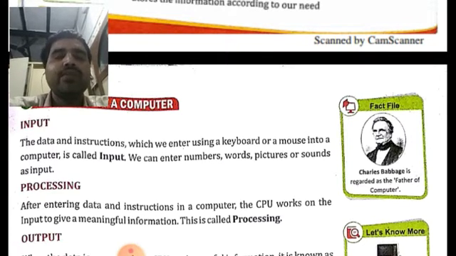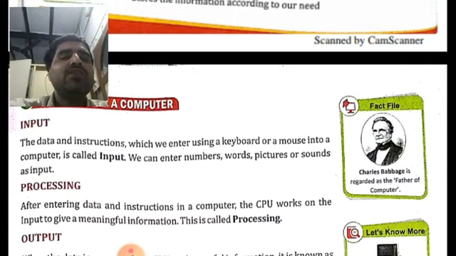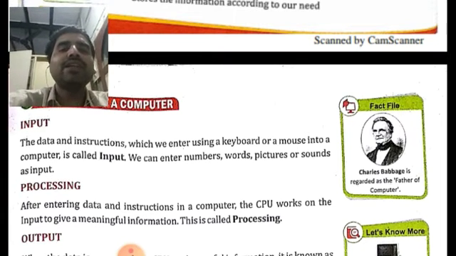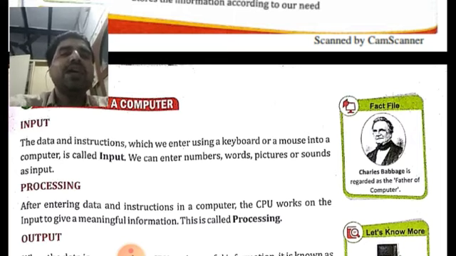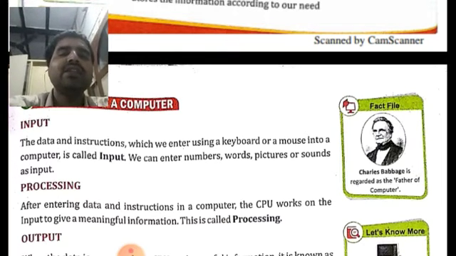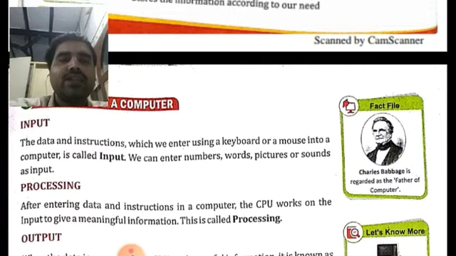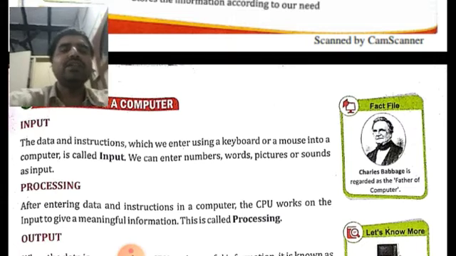Okay, I may ask a question like this: the data and instructions which we enter using a keyboard or a mouse is called dash. So you have to fill in the blank. What is the correct answer for this? It will be input. So you have to choose this correct answer from the options given. Okay, many options may be given like input, process, output, or storage. Like this, 3 options will be there. Out of 3 options, you have to choose the correct option.